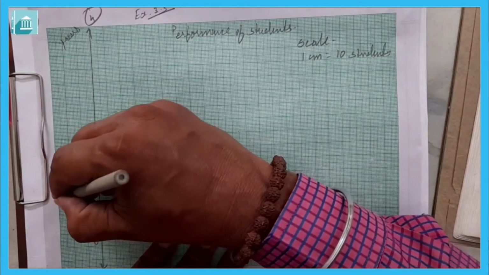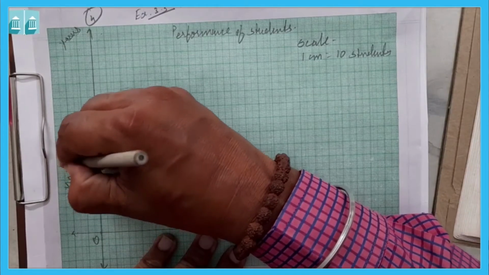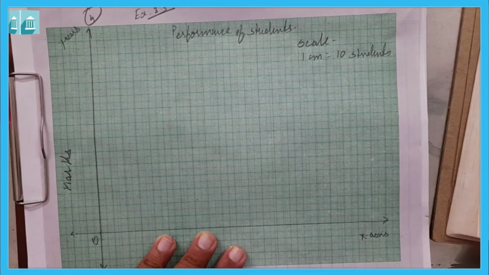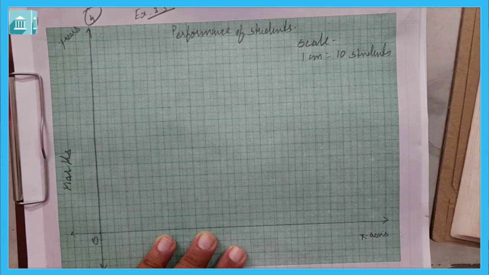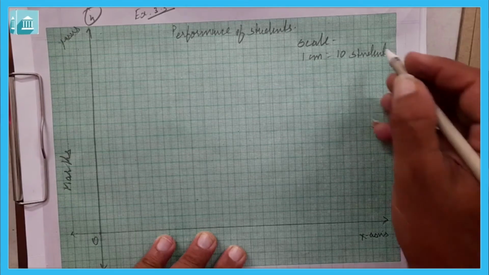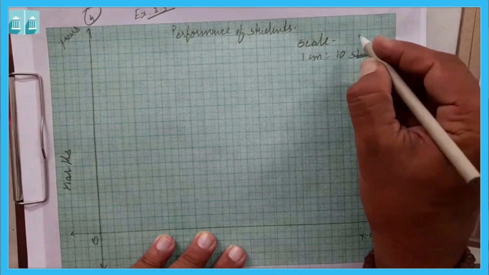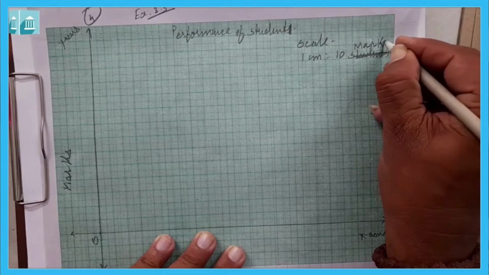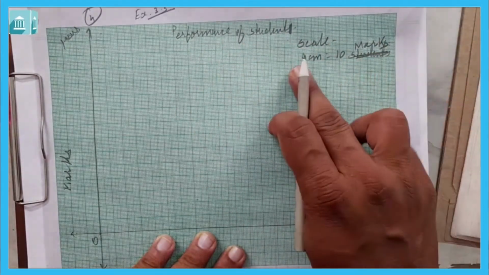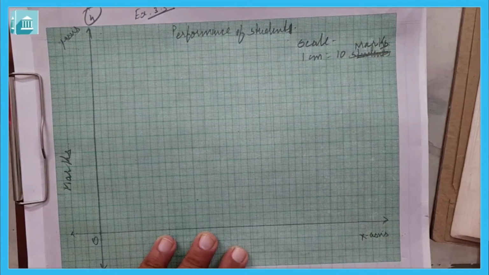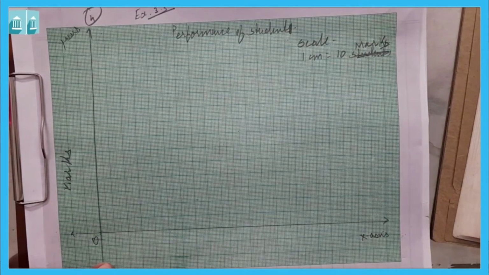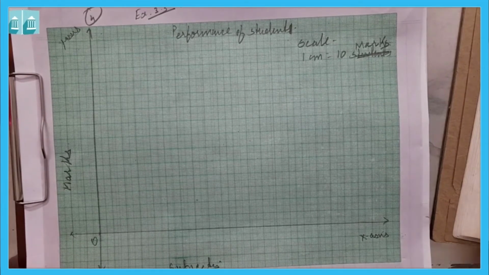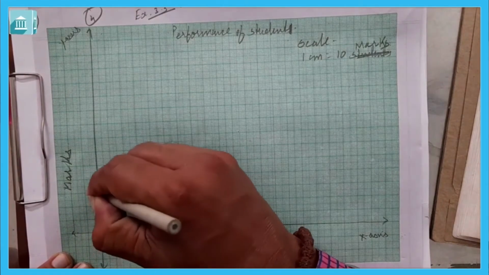Now here we are going to write marks. Here not one, but here we can write 10 marks. Performance of student is there, so it is marks. 10 marks here, performance of student, and 1 centimeter is equal to 10 marks. Now here we can say it is name of subjects. You can simply write subjects.